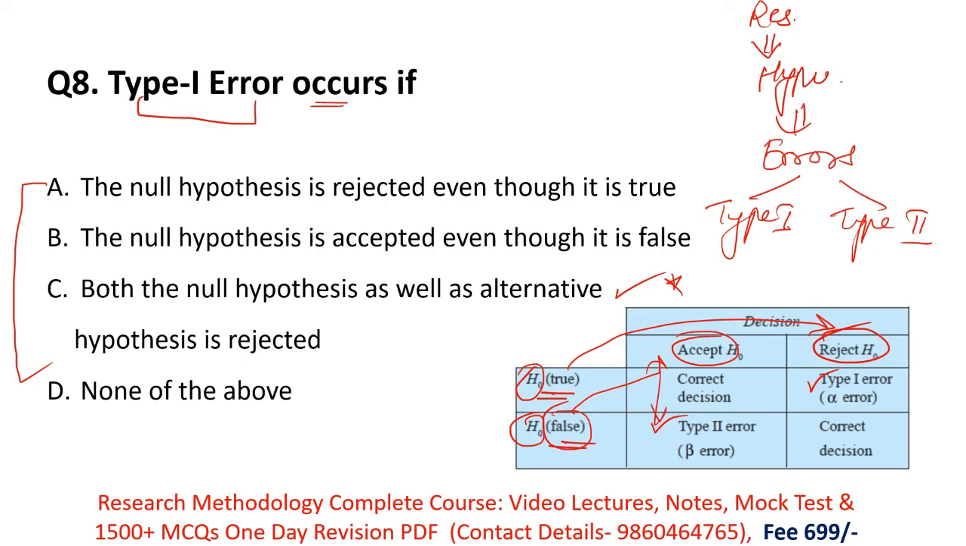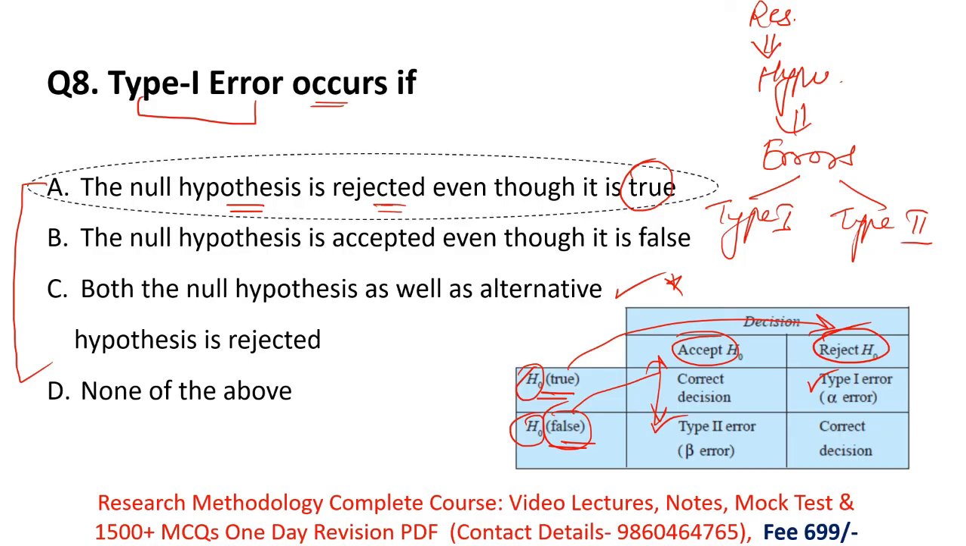And they are asking: type 1 error occurs when the null hypothesis is rejected. Okay, you rejected the null hypothesis even though it is true. When your null hypothesis is true and you are rejecting it, that means the null hypothesis is rejected even though it is true. So this is known as type 1 error. That's why the correct option here is option A.